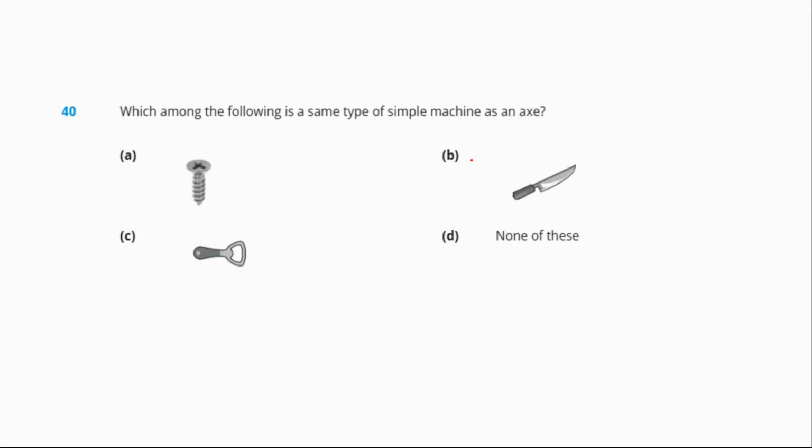Question number 40. Which among the following is a type of simple machine as an axe? So here the options are A is a screw, B is a knife, C is a bottle opener and D is none of these. So we know both an axe and a knife are examples of wedges, right? Screw is an example of a modified inclined plane and the bottle opener is an example of the second class lever. So our correct answer is option number B, that is a knife with a sharp edge.